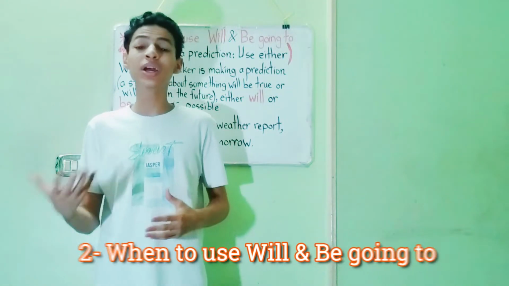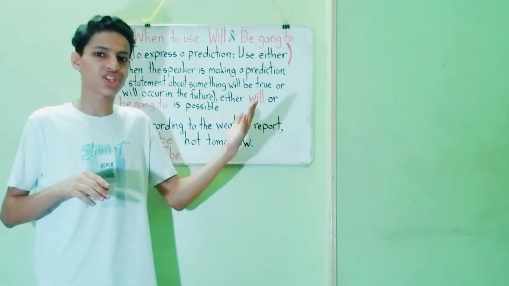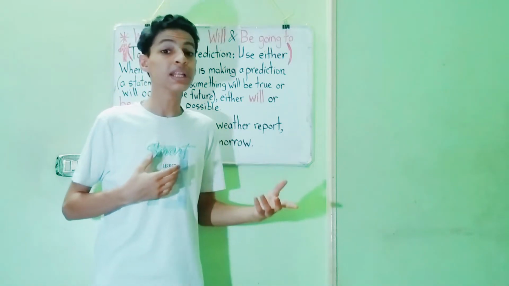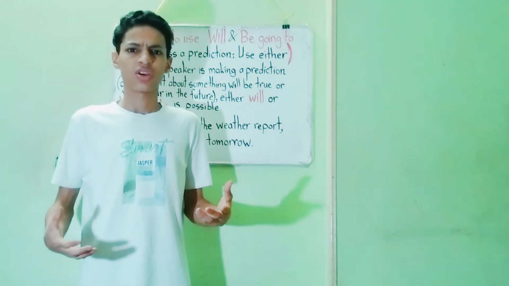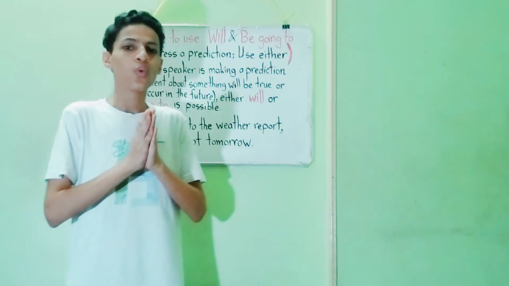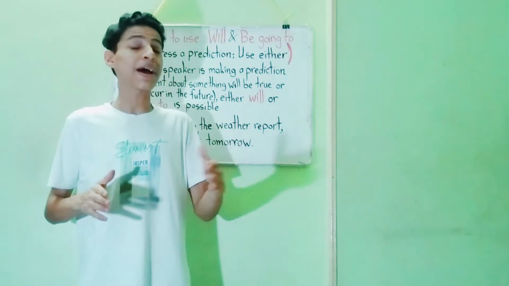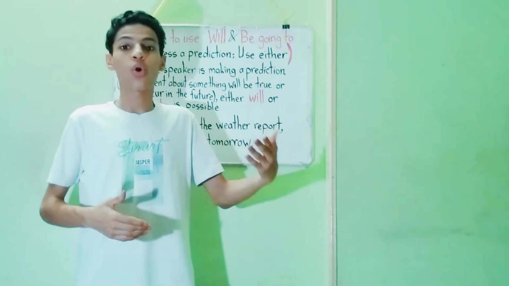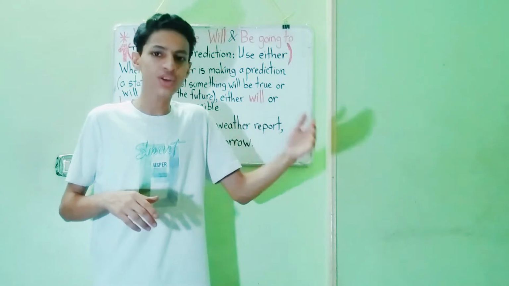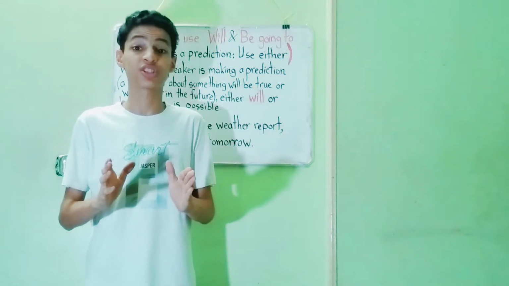Now, when do we use will and be going to? So, number one, to express a prediction, use either will or be going to. So, what does that mean? It's a good question. When the speaker is making a prediction, a statement about something that will be true or will occur in the future, either will or be going to is possible to use.